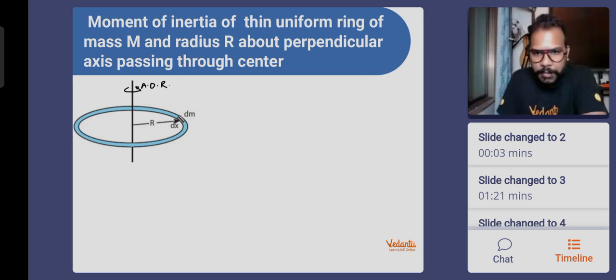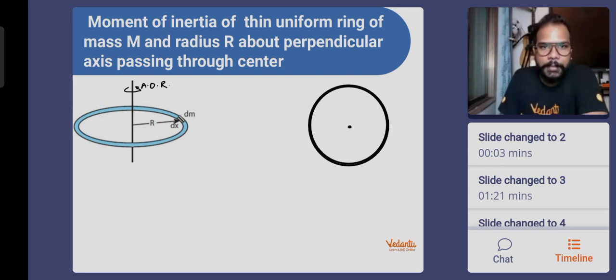Also, I showed you this. I hope some of you will remember it already. Okay, so this is our ring, and this is our center. And say I talk about the small element that we have drawn here. This is our small element. Basically, this small portion that you see is subtending a very small angle d theta. This is radius r, and this distance is going to be r d theta.